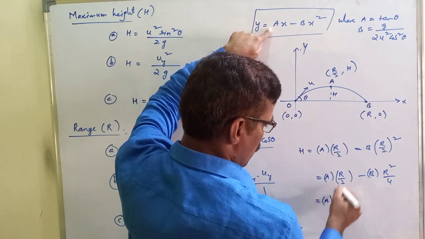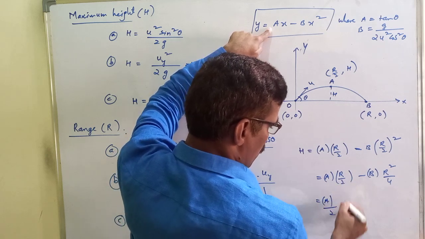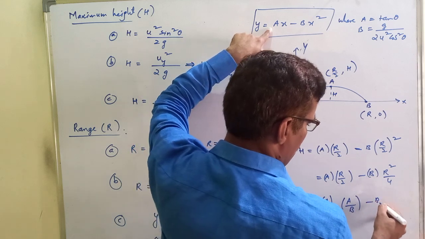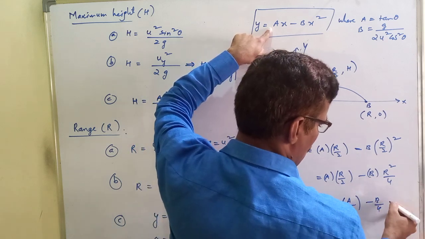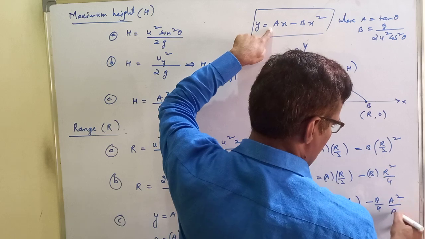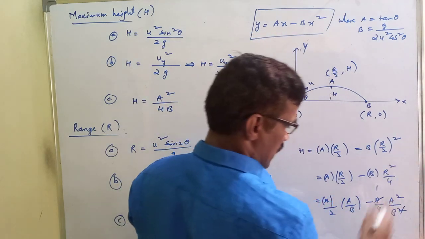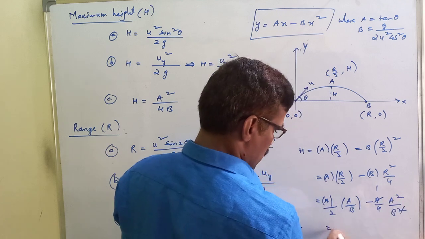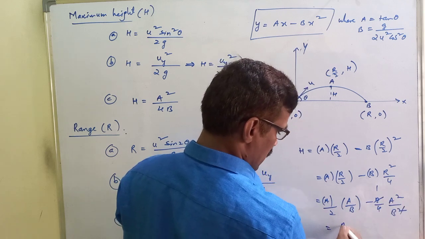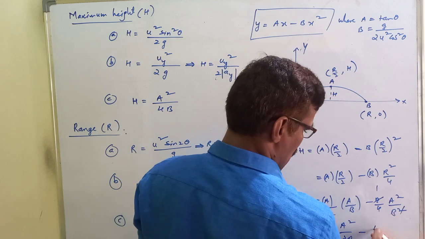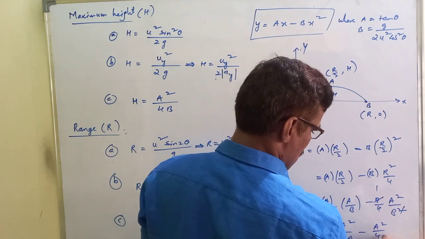R is a by b, so a square by 2b minus b into a square by b square by 4, which is a square by 4b.